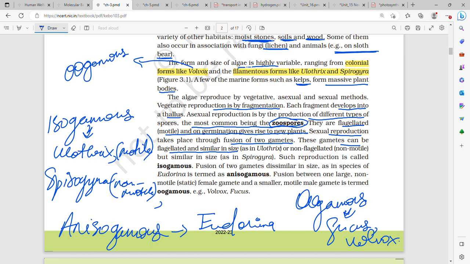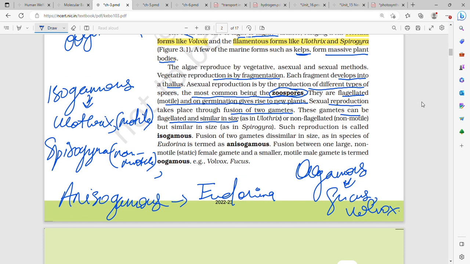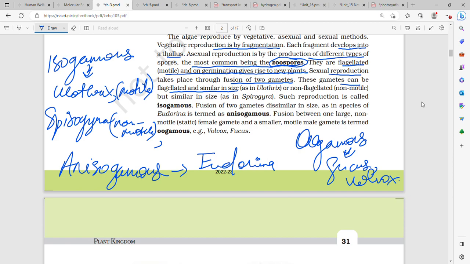That is algae, they reproduce by vegetative, asexual and sexual methods. Vegetative reproduction occurs by fragmentation. You know that in Spirogyra, it breaks down into fragments, and then each fragment develops into a new thallus or organism. Then asexual reproduction occurs by asexual spores. The most common asexual spores in algae are zoospores. They are flagellated, motile, and on germination they give rise to new plants. Zoospores are flagellated and motile.